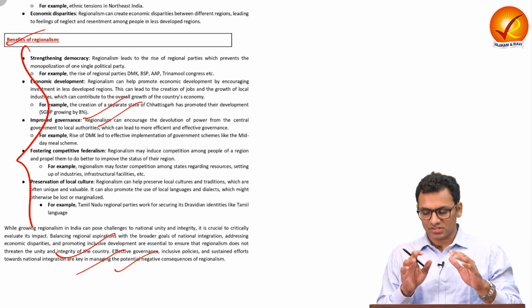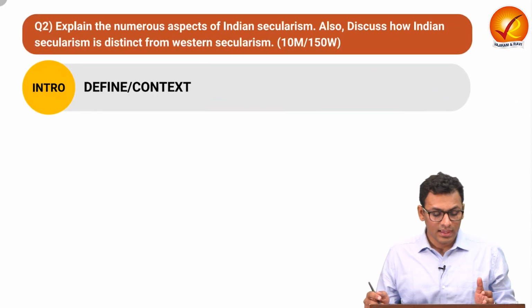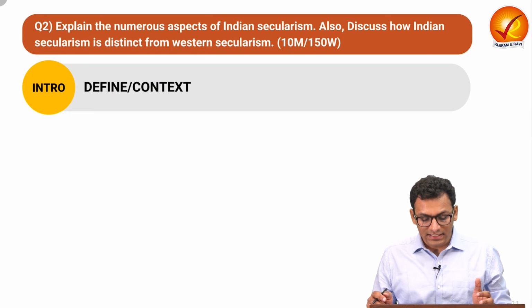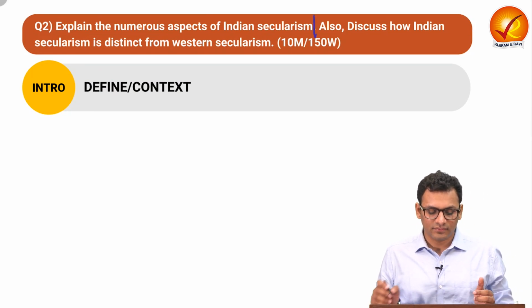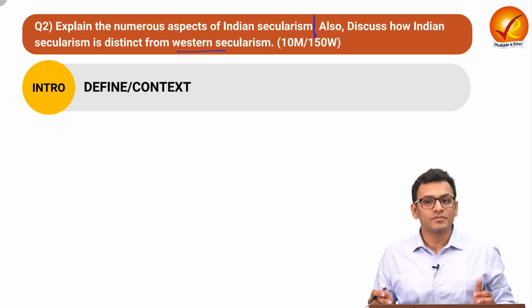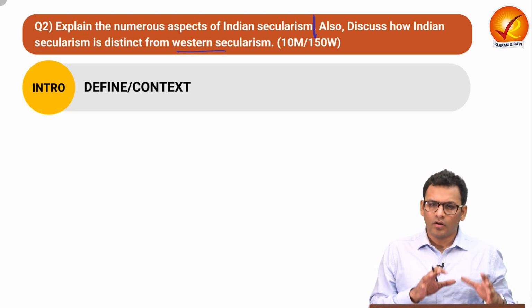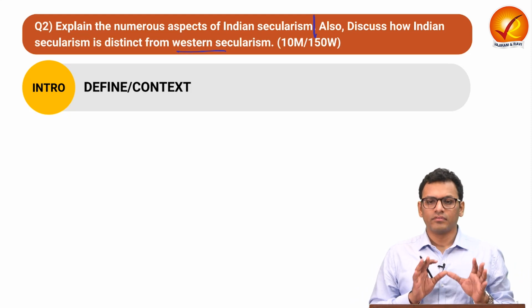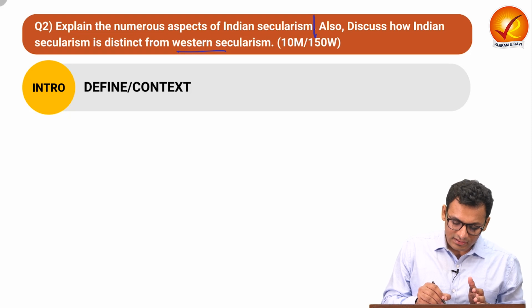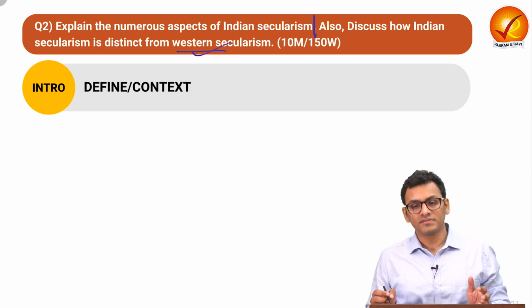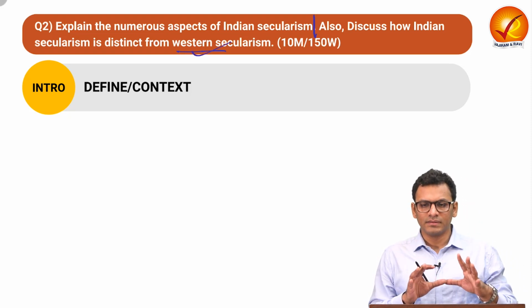Now let us see question number 2. Let's read the question together. Explain the numerous aspects of Indian secularism. Also discuss how Indian secularism is distinct from Western secularism. Now if you see previous year questions on secularism, similar kinds of questions have been asked where there is a direct demand to compare the Indian form of secularism with the Western form of secularism. In this question, we will be dealing with the same.